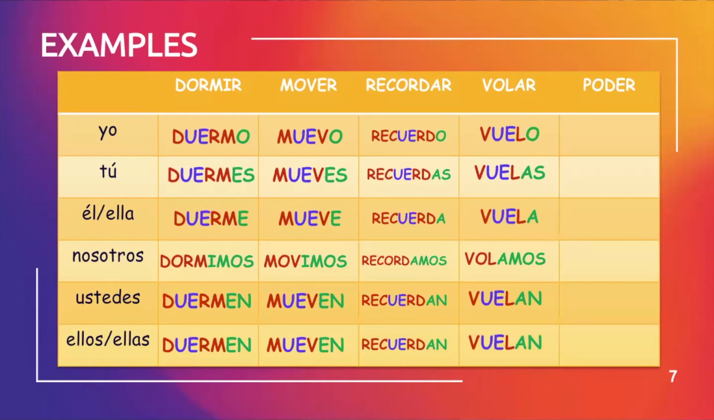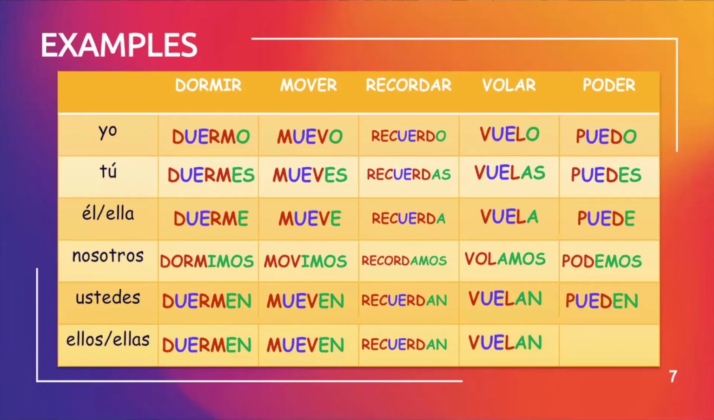Poder, to be able to. Again, O to UE stem change. Yo puedo, I can. Tú puedes, you can. Él or ella puede, he or she can. Nosotros, no change. Nosotros podemos, we can. Ustedes pueden.